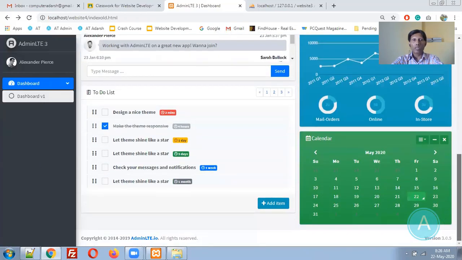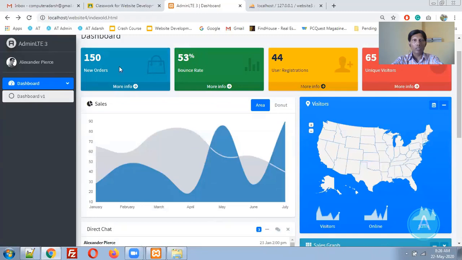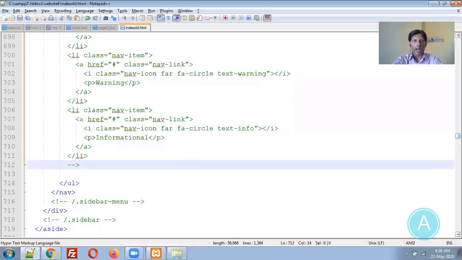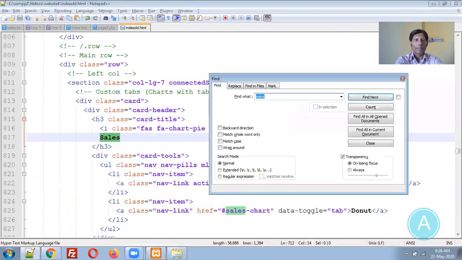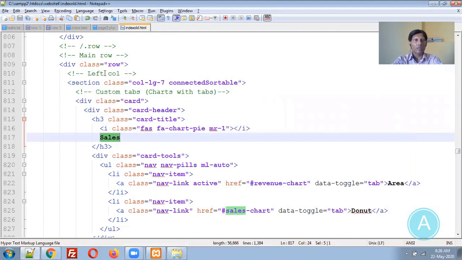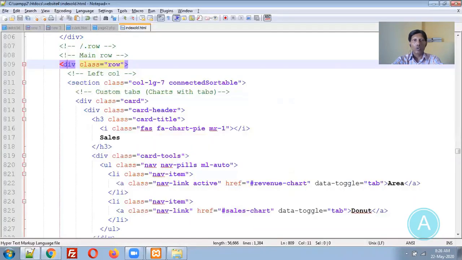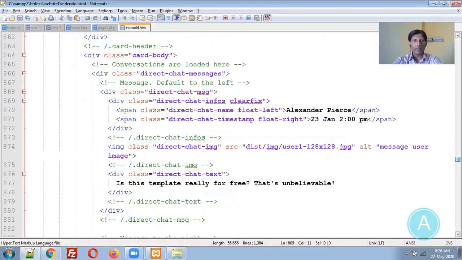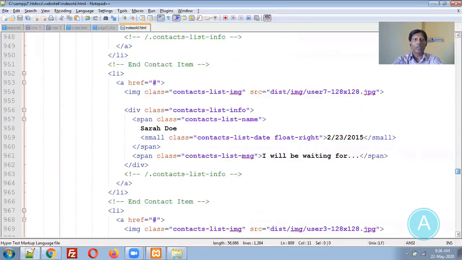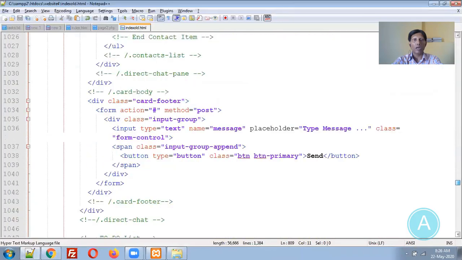Let me remove this item also. I don't want this much. I just want these 4 figures. I don't want these cells, visitor, everything else. So let me search for the cells. Here is the cells options. This is the row basically. So I don't want this row. I will delete it, that row directly. In future, if you want it, you can get it back from the original templates.